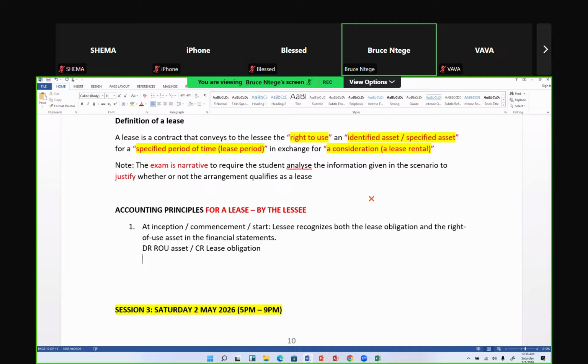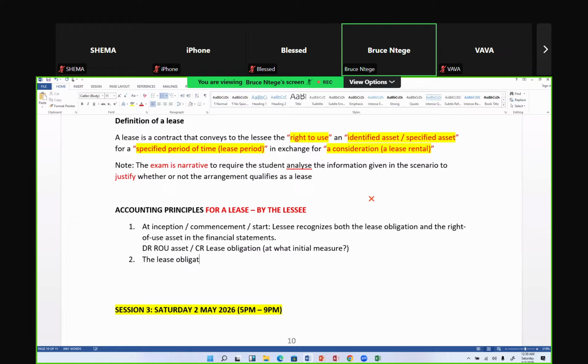So principle number 2 that I want you to remember, everyone you have a lease by the lessee, that right of use and that lease obligation is therefore at what measure? Is initially measured at what amount? At what initial measure? So that question is what I'm addressing in number 2. That right of use asset. Let me start with the lease obligation.